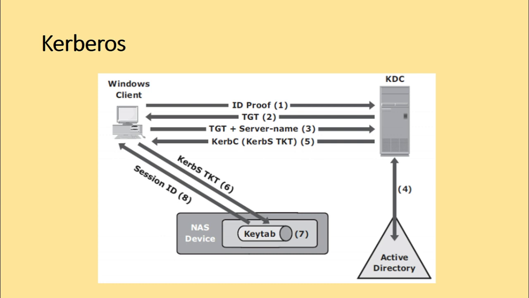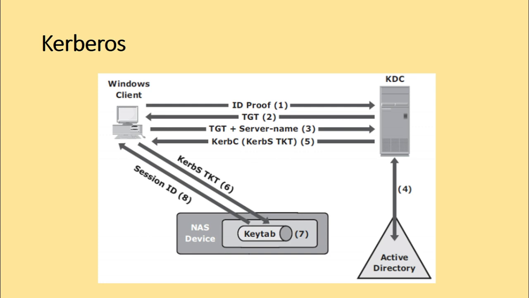So the key distribution center responds to the user with an encrypted ticket granting ticket and an encrypted session key after receiving the ID and the password from the user. The KDC responds with the ticket granting ticket and an encrypted session key. The ticket granting ticket has a limited validity period. The TGT can be decrypted only by the key distribution center, and the client can decrypt only the session key.